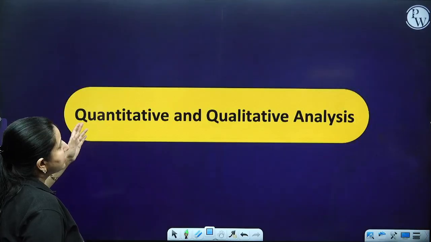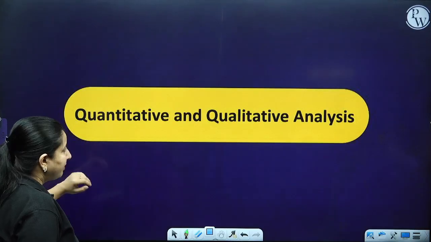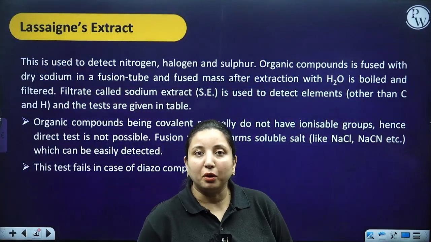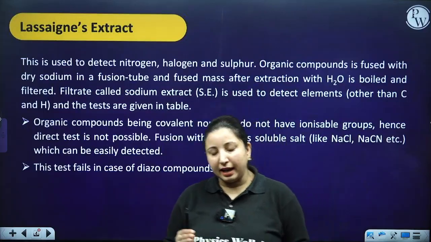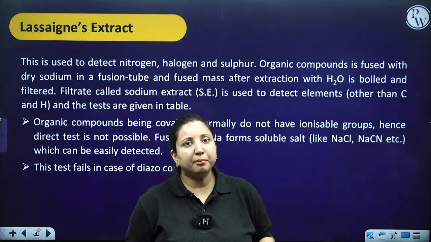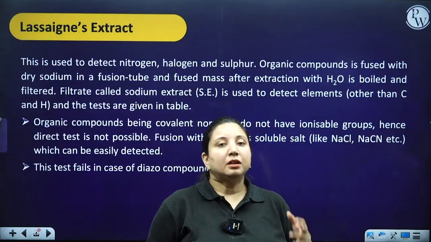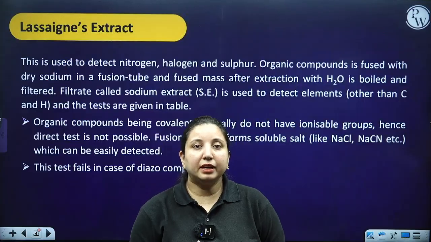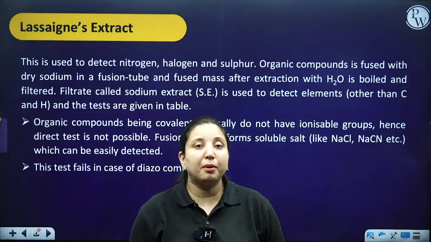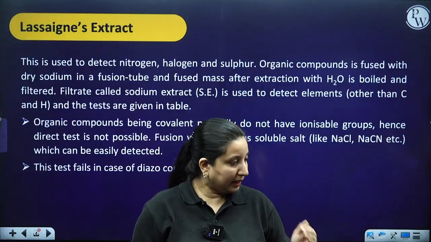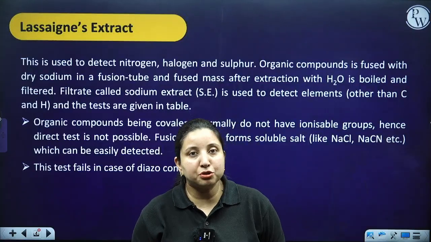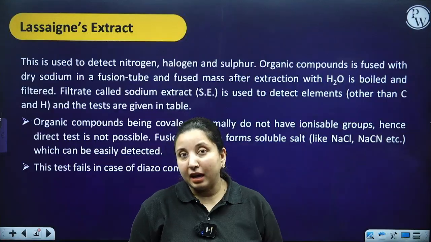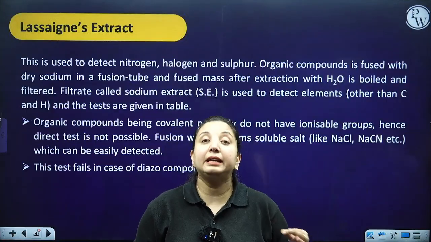So first of all, as I have told you, we will be doing quantitative and qualitative analysis. Before moving ahead, as I told you, any organic compound is going to have carbon and hydrogen. Besides carbon and hydrogen, there is a possibility of any other element also.